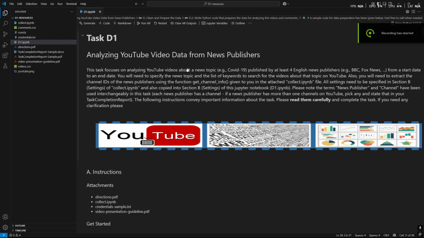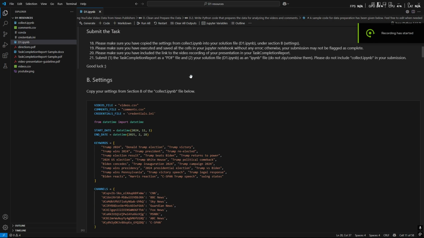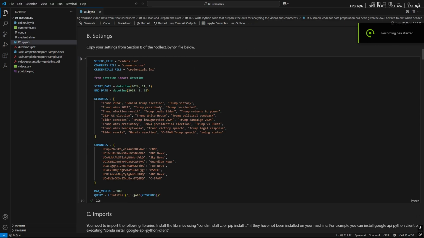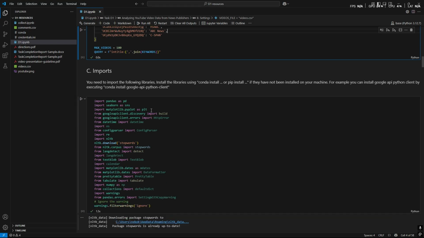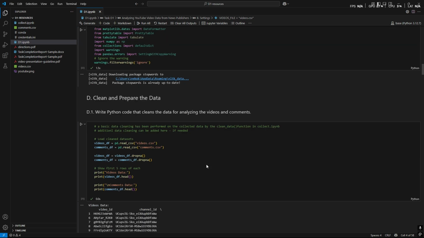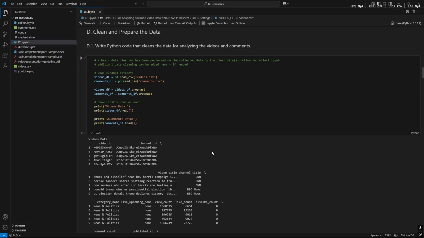Moving on to data cleaning and data preparation. I first copied my settings from section B to here, which hosted my keywords that my program will search, the channel IDs it will search through, and the max amount of videos it can search. Following this, I imported multiple libraries such as Seaborn and Pandas so I could use them later on in my analysis.